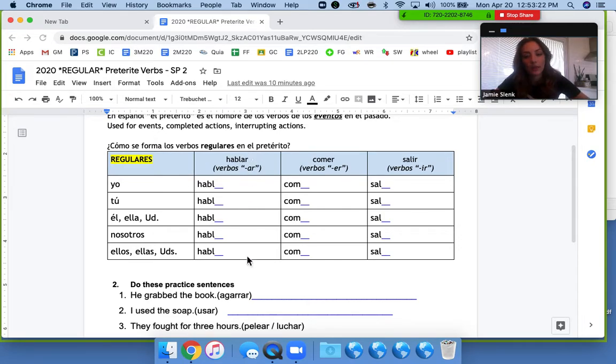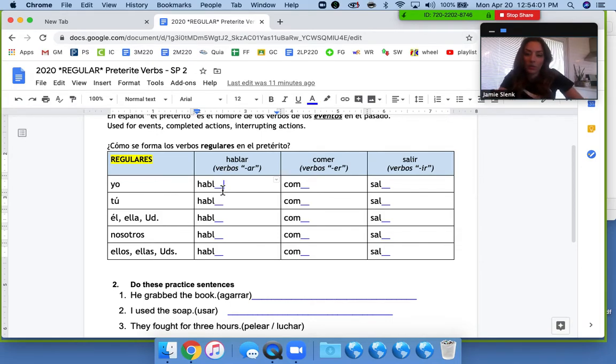We have a little verb chart here, and there are three kinds of verbs in Spanish, as most of you know. Verbs that end in AR, like hablar, verbs that end in ER, like comer, and verbs that end in IR, like salir. To form these verbs into past tense for each subject, like me, you, he, she, we, and they, we need to take off that original ending, the AR, ER, or IR, and replace it with something else. So let's do AR verbs first.